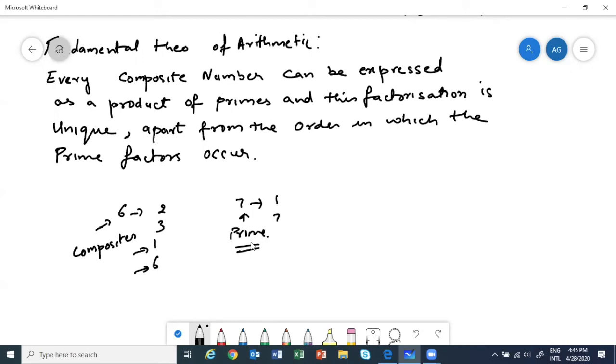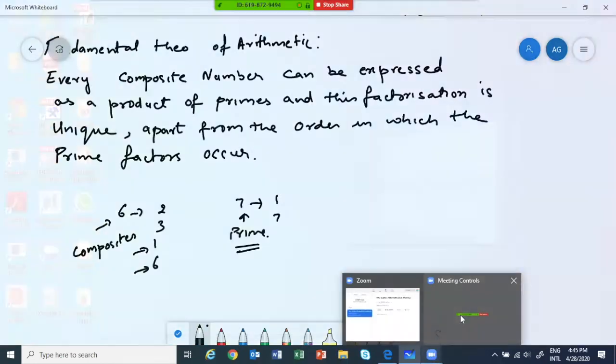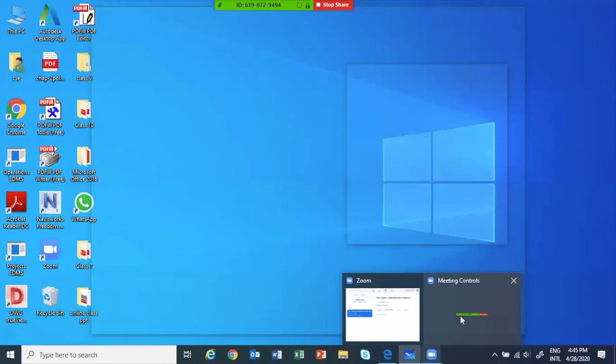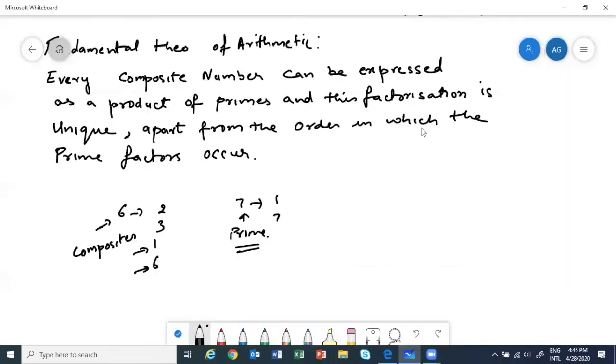No other factor is possible, so it is prime. Clear, Nishant? So composite numbers have factors other than 1 and itself, and prime numbers don't. Hopefully now you can hear me. All of you can hear me, right? Okay. So now see